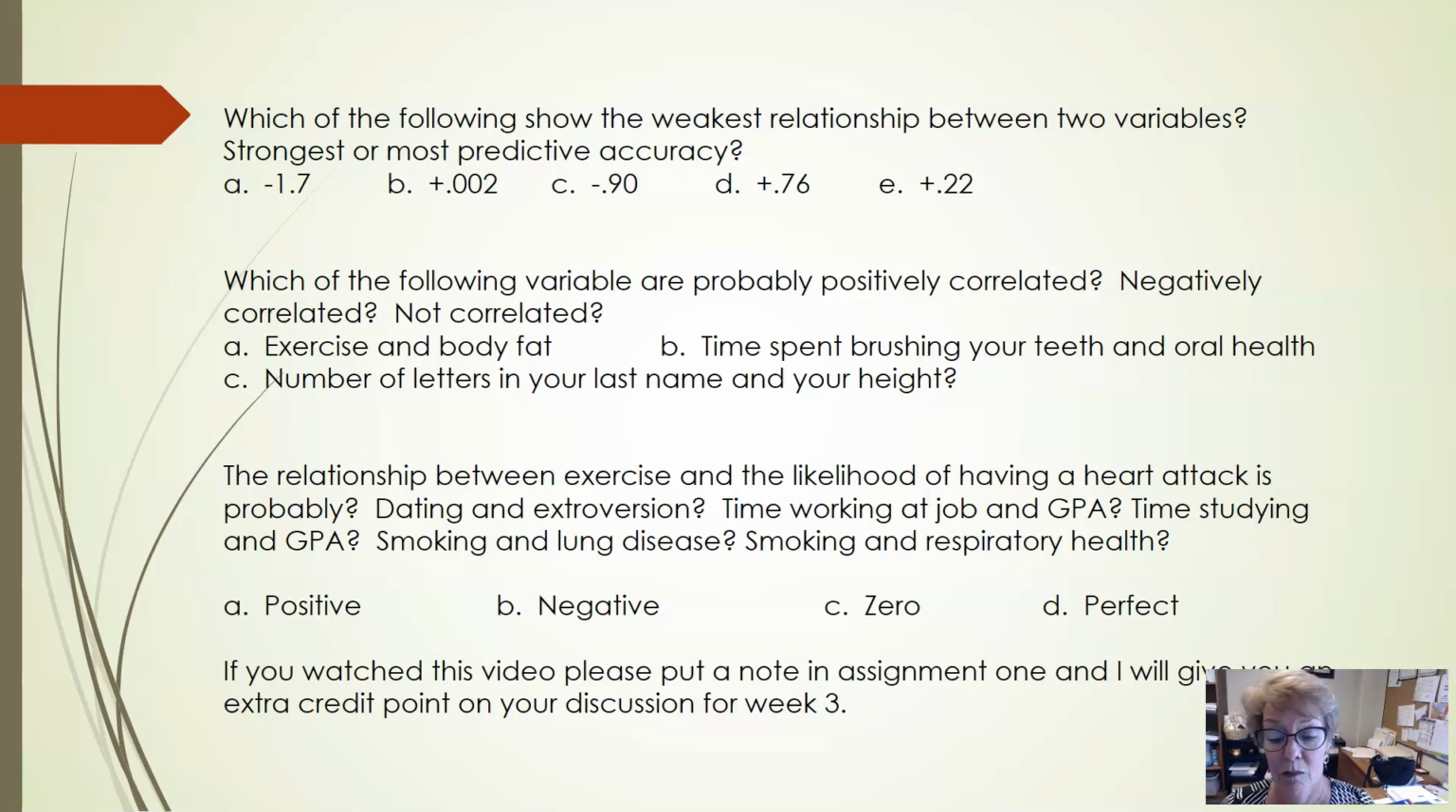Time working at your job and your GPA. More time at your job, lower GPA would tend to be. So negative. Time studying and GPA. More time, higher grades, less time, lower grades. Smoking and lung disease. That's actually, which sounds really odd, but that's actually a positive correlation. The more you smoke, the more likely you are to have lung disease, or the less you smoke, the less likely you are to have lung disease. So it's still a positive correlation, not good and bad, just moving together or apart.